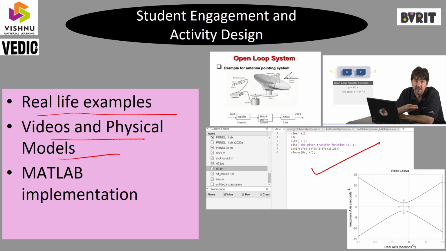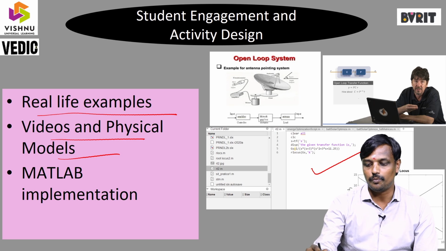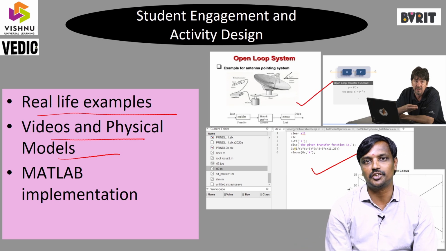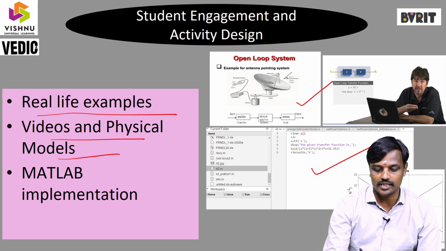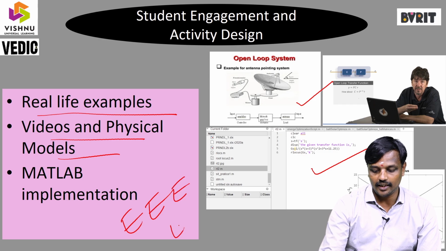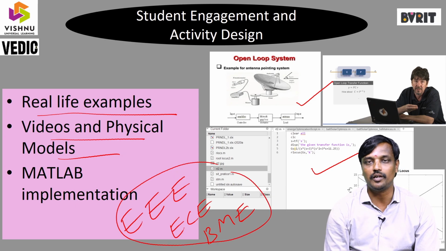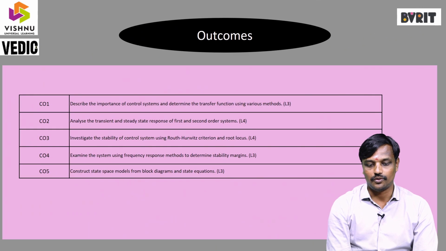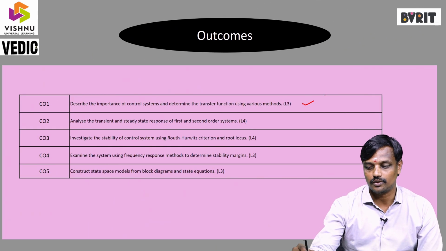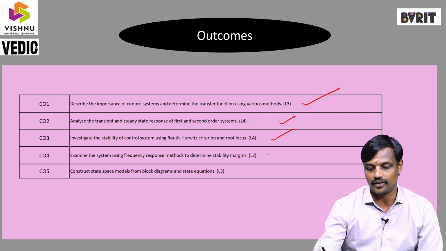The control system topic we can use in satellite communication, and any concept we can cover. That's why it is common for EEE, ECE and BME students. For three branches, the subject will be covered. Okay, so these are the course outcomes. These are the 5 course outcomes.